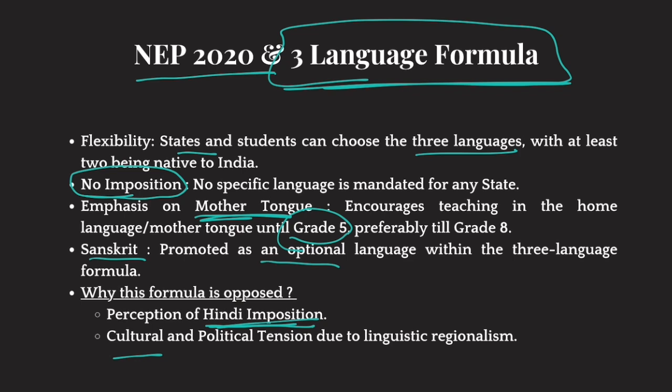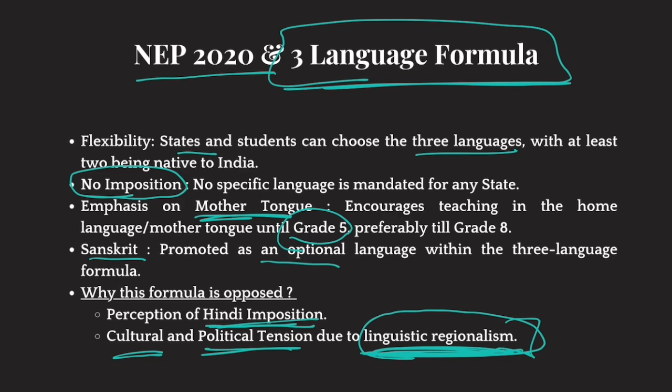So it causes cultural and political tensions due to linguistic regionalism. Use this word, it is a good keyword, can be used in your answers as well. So linguistic regionalism or linguistic nationalism. These feelings are promoted by politicians and can lead to political tensions and give rise to regionalism or subnationalism. Clear? Now, this is the entire issue.